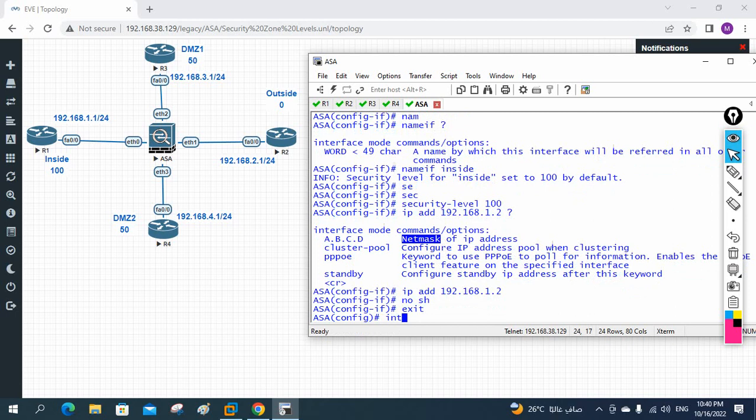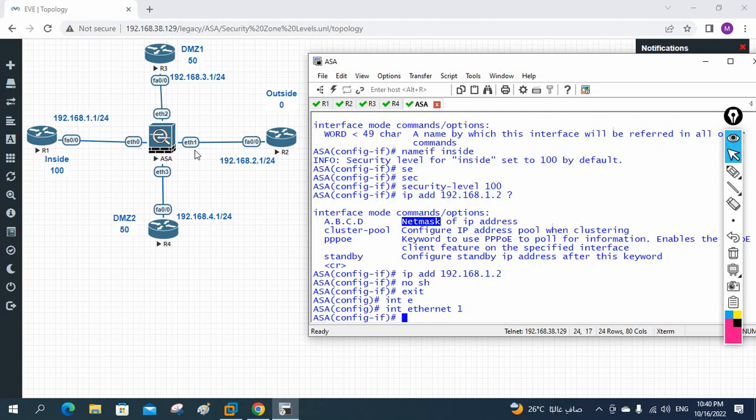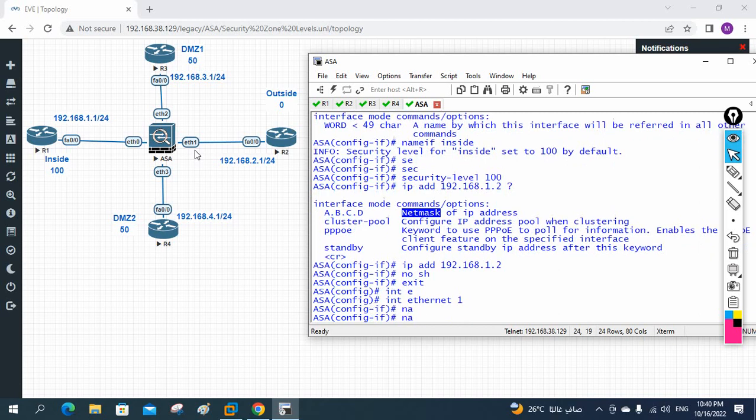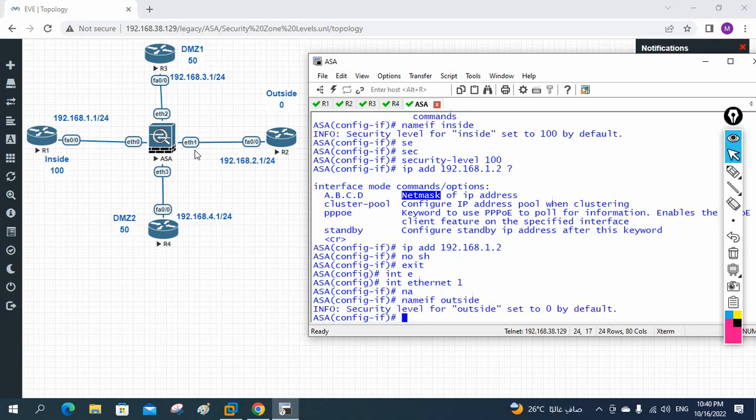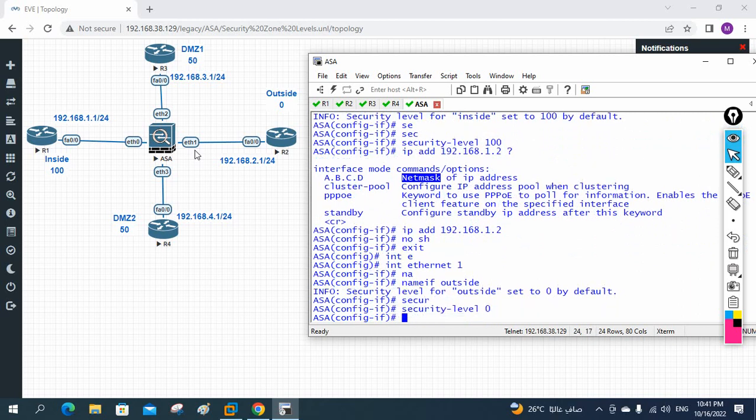Then after that I will go interface. What is the interface? This one, Ethernet 1, Ethernet 1. Then I will write here nameif outside. Okay, outside, because we told this is outside. I give outside, automatically they taken 0. If you want, we can give also security level 0. By default they are taking outside that one, but anyhow I give already. And now we can give the IP 192.168.2.2. Okay, 2.2 we plan to give here.